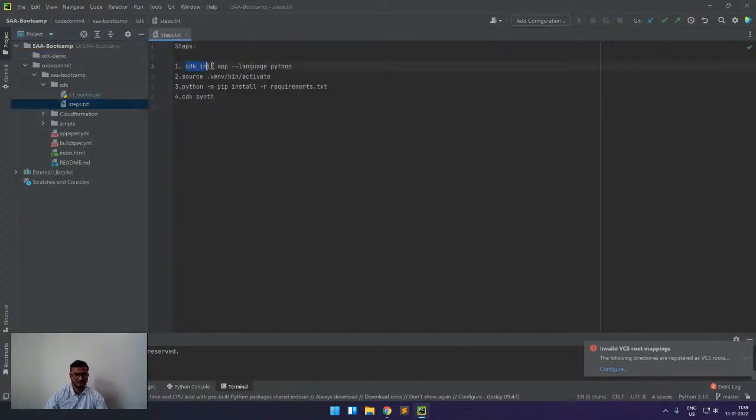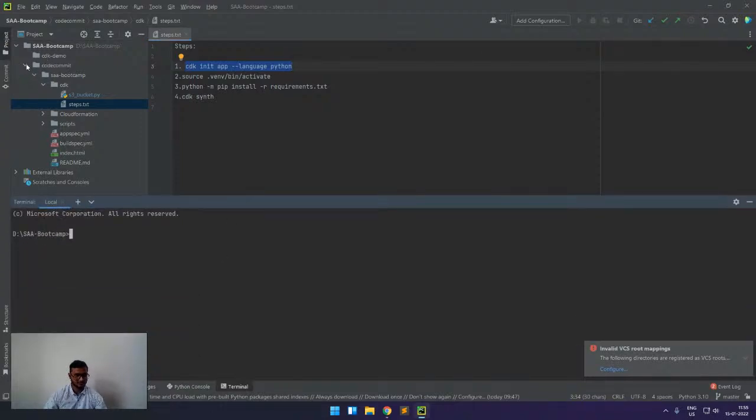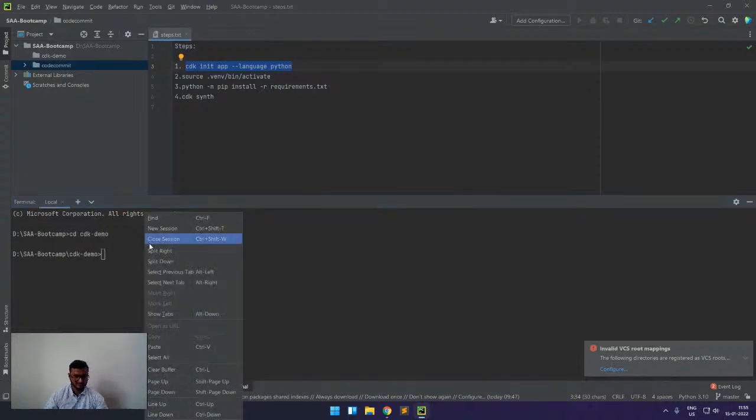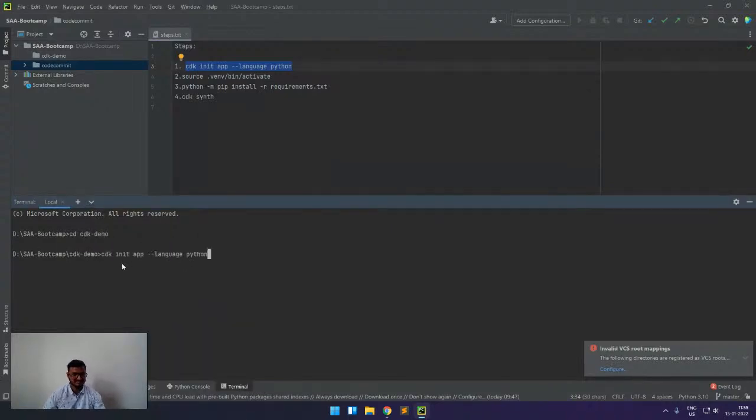So first we will copy this. Come here, we will first go to this folder which is CDK. And here we will first initialize the app. So you can see we have cdk init, the name of the app we are giving is app, and the language is Python.